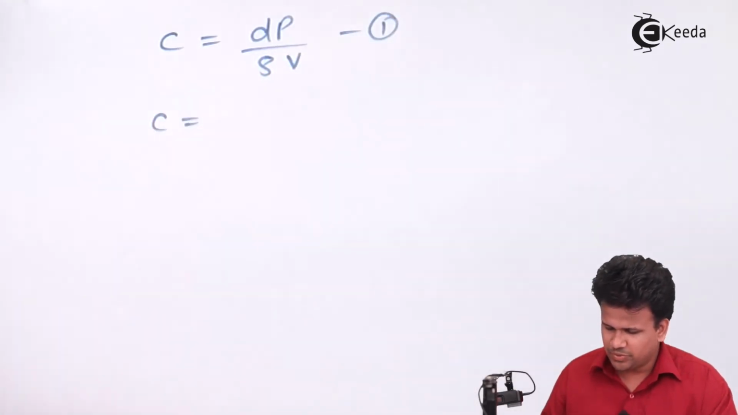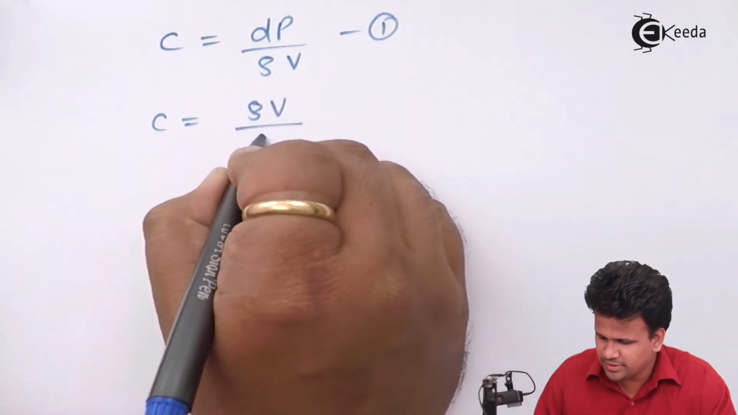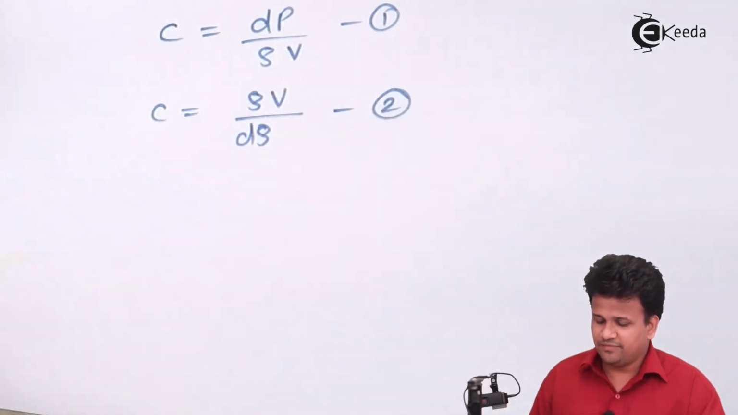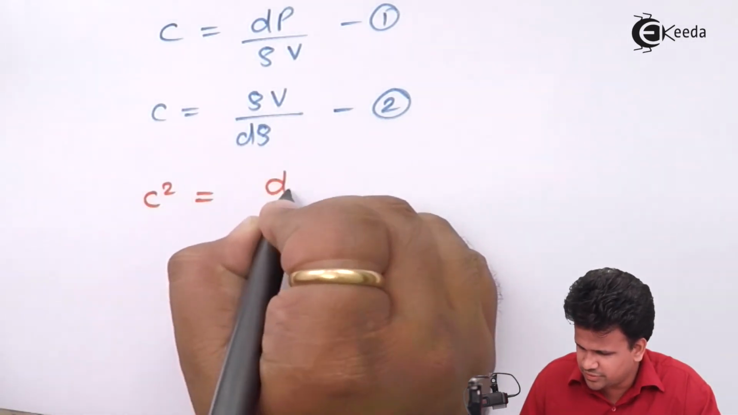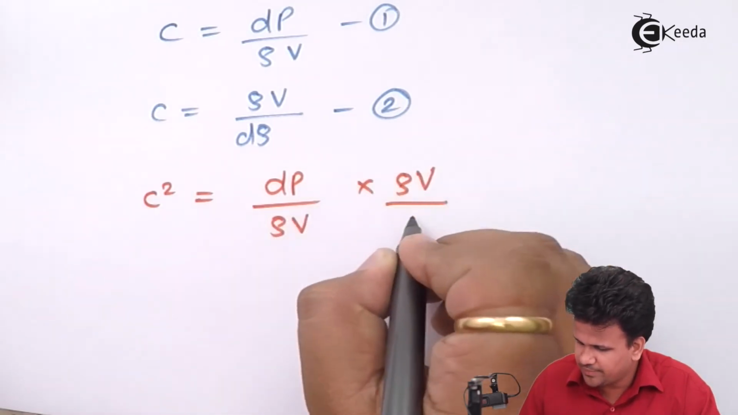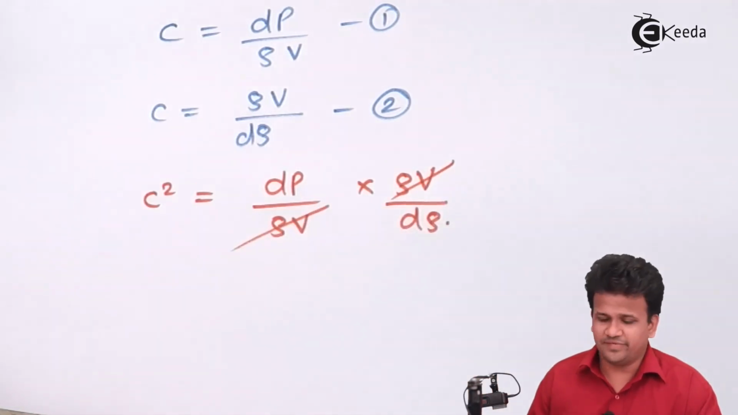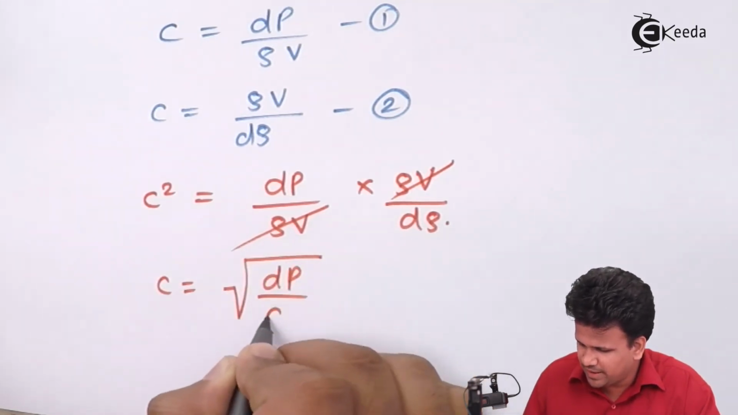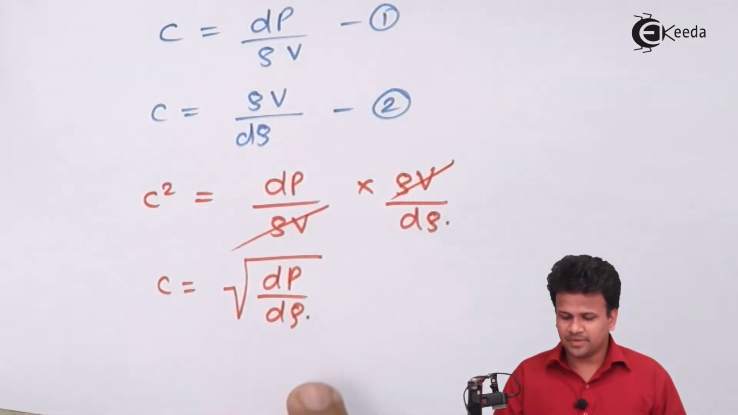Now the other equation is C equal to rho v upon d rho, which is equation number 2. Now if we multiply these two equations, we get C square is equal to dP upon rho into v into rho v upon d rho. So rho v and rho v will go away and we get the velocity of sound as the square root of dP by d rho, that is, change in pressure to change in density.